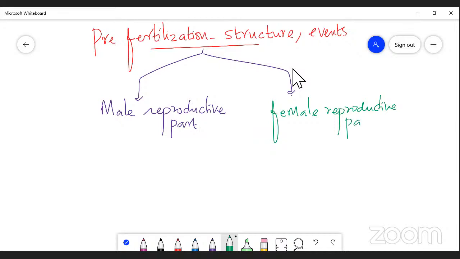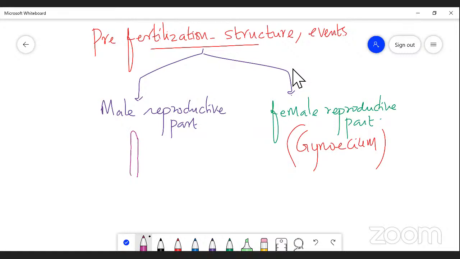The female reproductive part is the gynoecium, and the male reproductive part is the androecium. The androecium is a group of stamens. Now this is a stamen. This structure is called the androecium.